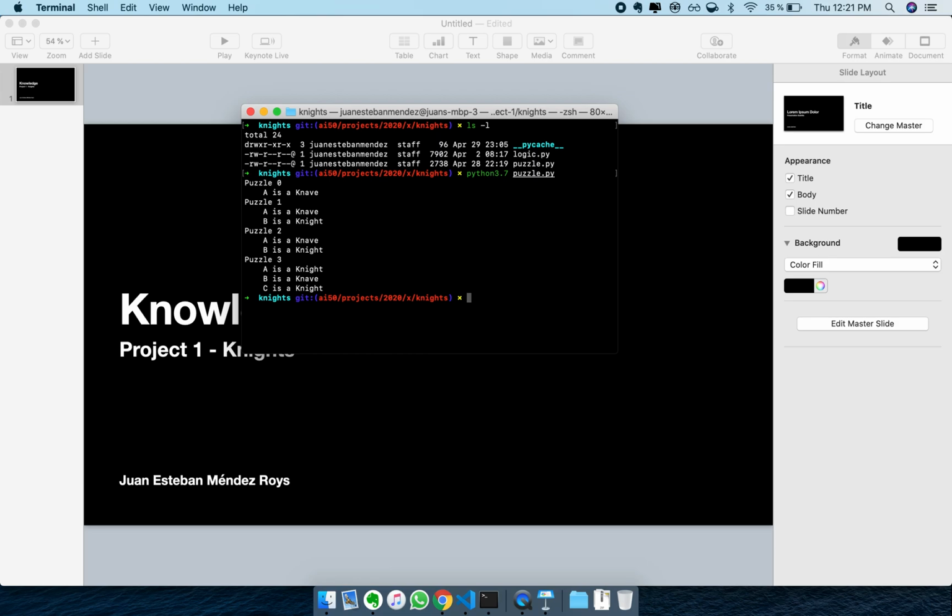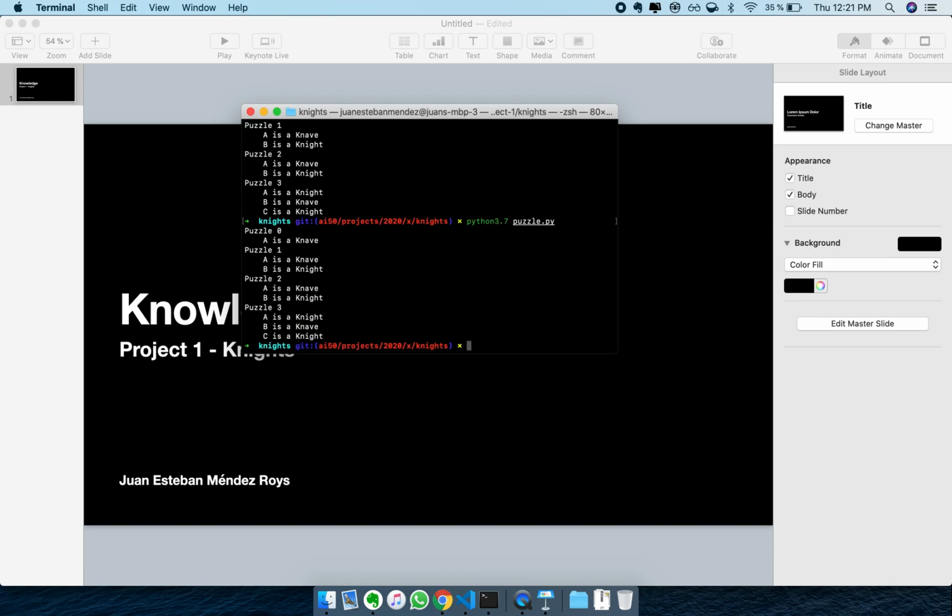And finally, for puzzle 3, in which we have three characters, A, B, and C, we get that A is a knight, B is a knave, and finally C is a knight. So yes, that's basically my project working. I'm gonna run it again and you'll see it shows the correct answers